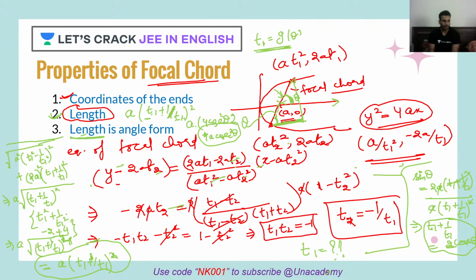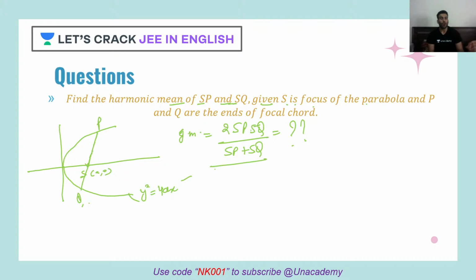Okay, let's move back to our question. I want all of you to find me the value of the geometric mean of SP and SQ. I gave theta in terms of T. Yes, that's the opposite thing; you didn't listen to my question. No issues. Now I'm asking you to give me the geometric mean of SP and SQ. Come on, let's solve it.